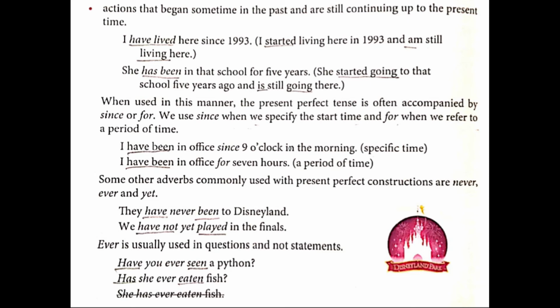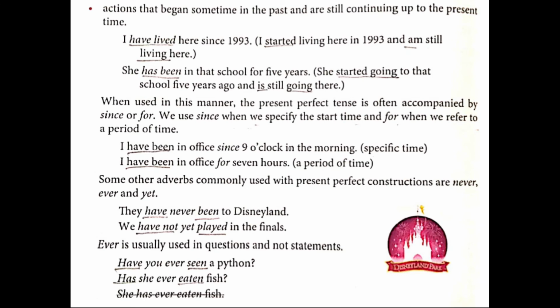Okay, next one. She has been in that school for 5 years. So here underline "has been". And what they are saying: she started going to school 5 years ago and is still going there. So, still going, that is the continuous tense you will be using. First underline "started going" and second underline "is going".